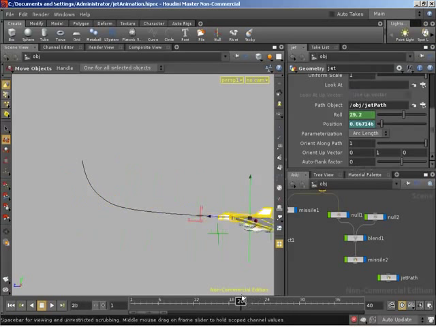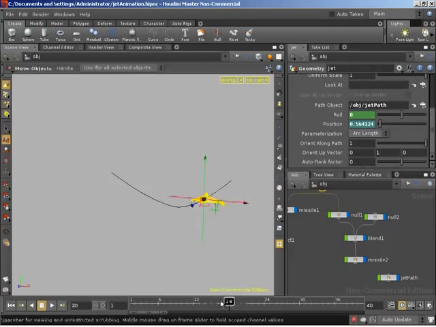So now we have 0 roll, and then as we start to hit the curve, we roll into it, and that's going to be what causes us to turn. So there's the basic keys in place, but obviously we're going to need a little bit of tweaking. I'm not going to spend all day tweaking. We want this video to be fairly quick.